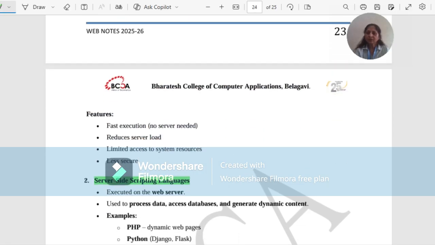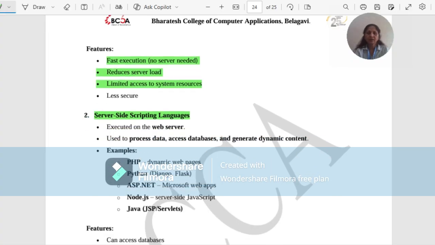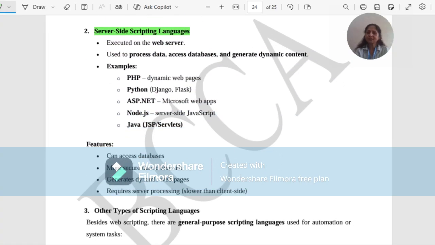What are the features? Features are fast execution because no server is needed. It reduces the server load, has limited access to the system resources and is less secure. When we talk about server-side scripting languages, these are executed on the web server and used to process the data, access the database, and generate dynamic content. Examples are PHP, Python, ASP.NET, Node.js, Java that is JSP, and Servlets.